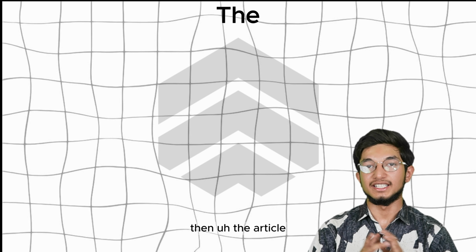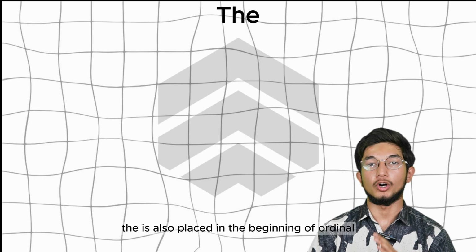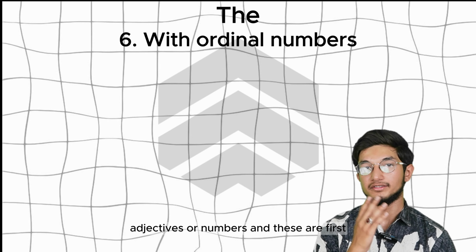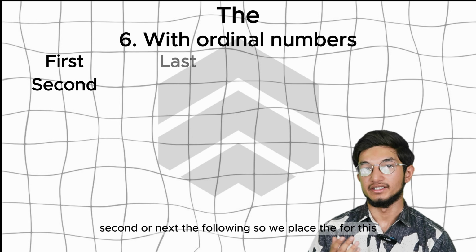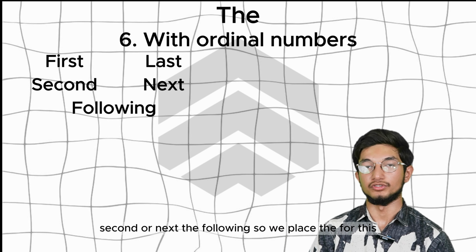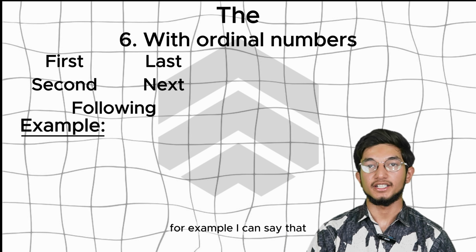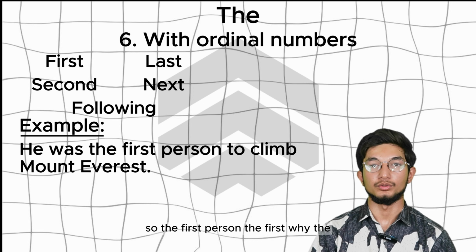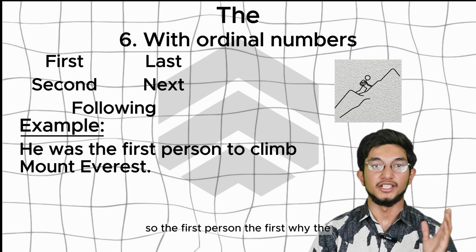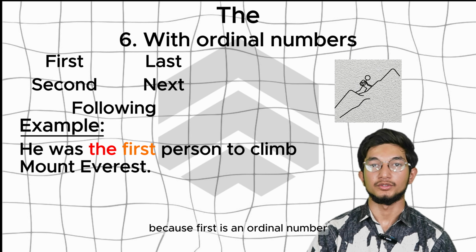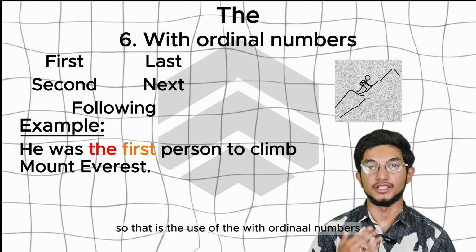Then the article the is also placed in the beginning of ordinal adjectives or numbers, and these are first, last, second, or next, the following. So we place the before these. For example, I can say that he was the first person to climb Mount Everest. So the first person. The first, why the? Because first is an ordinal number. So that is the use of the with ordinal numbers.